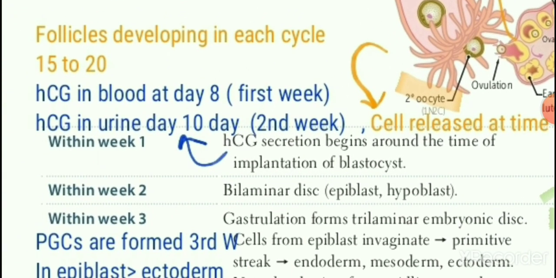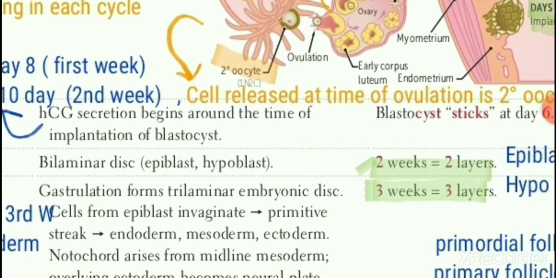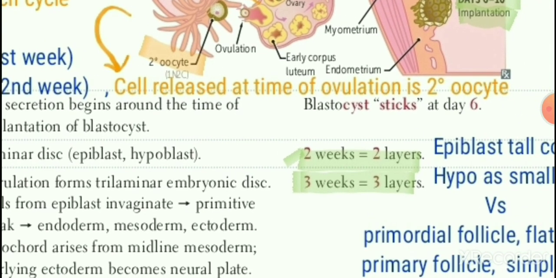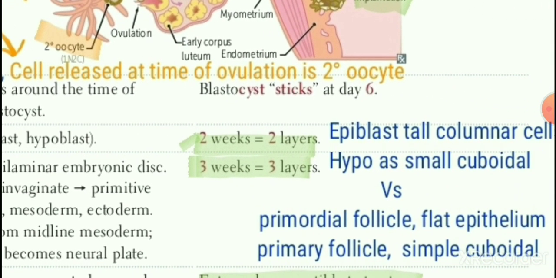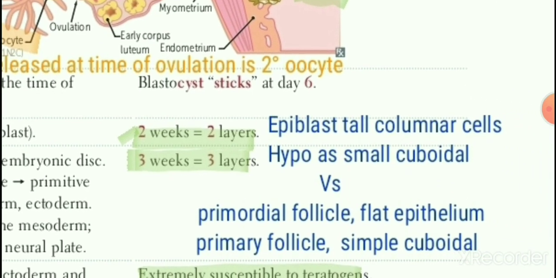So the next is the second week important MCQ. In the second week, there are two layers, the bilaminar disc: epiblast and hypoblast. Two weeks, two layers; 3 weeks, 3 layers. This is generally a principle, and these are two MCQs as well. And in the second week, epiblast cells are tall columnar cells, and hypoblast cells are small cuboidal cells. So these are two other MCQs. Upper epiblastic cells are tall columnar and lower are small cuboidal.